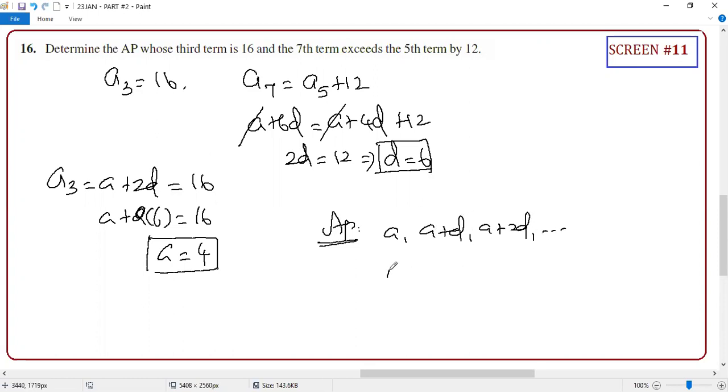So A is 4, then 4 plus 6 is 10, 10 plus 6 is 16. Clear? Sir, we have to write minimum 3 terms, right, sir? Yep, minimum 3 terms. Guys, if they are asking for the AP, at least 3 terms. If you write even 10, nobody is going to ask, but minimum 3 terms.